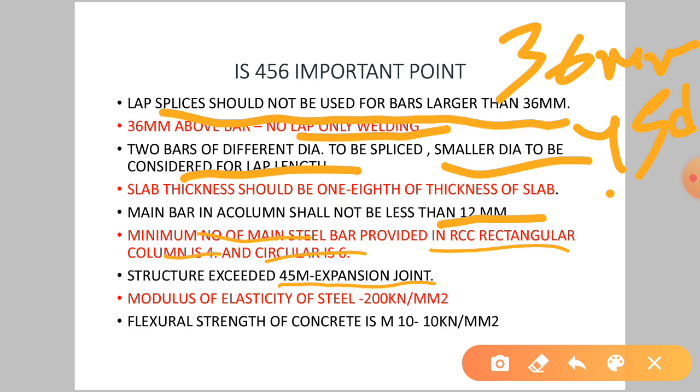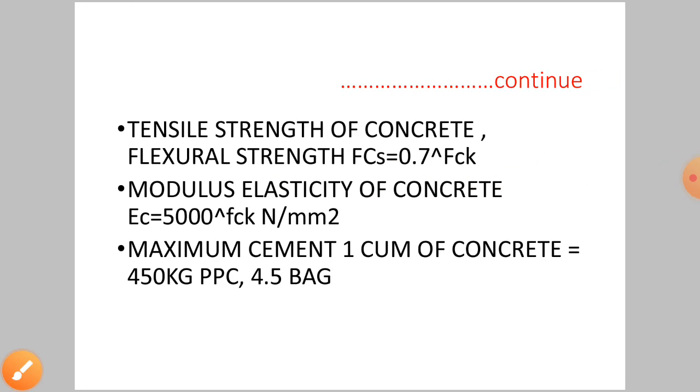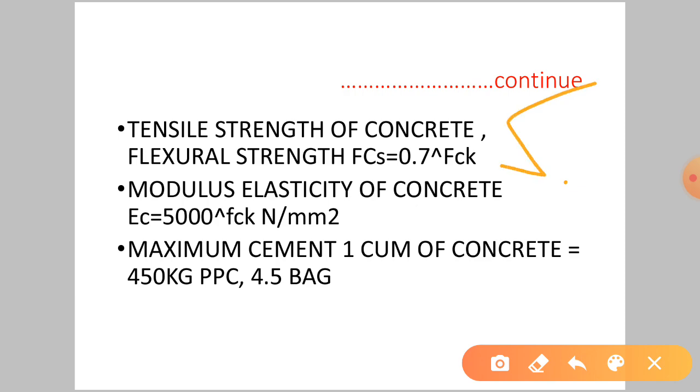Modulus of elasticity of steel is 200 kN per mm square. Flexural strength of concrete, that is tensile strength of concrete, FCR, is equal to 0.7 under root FCK.